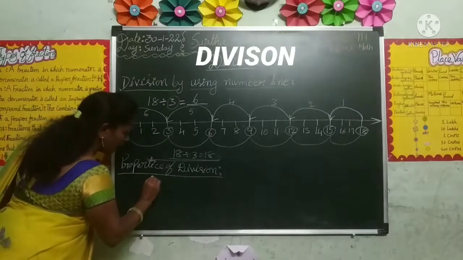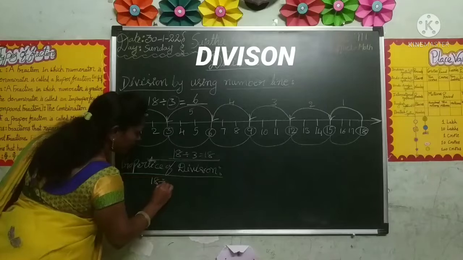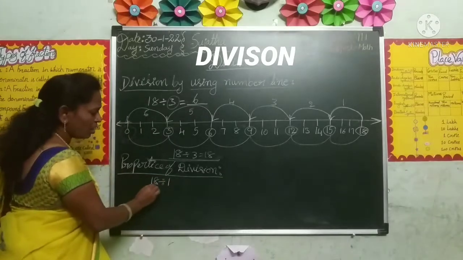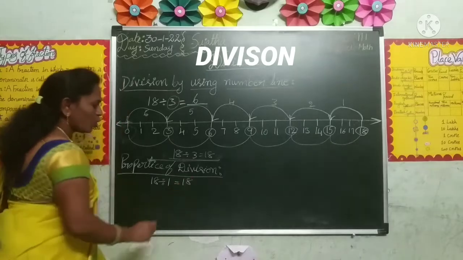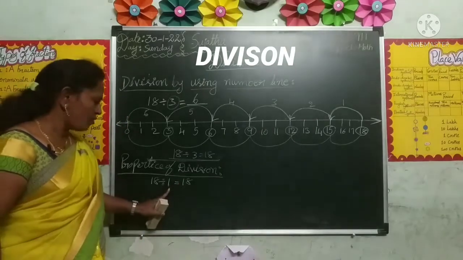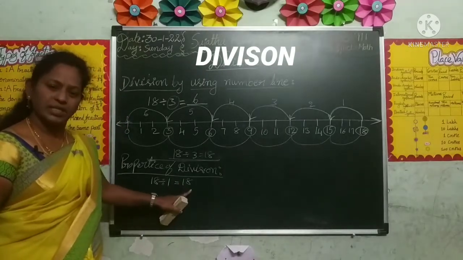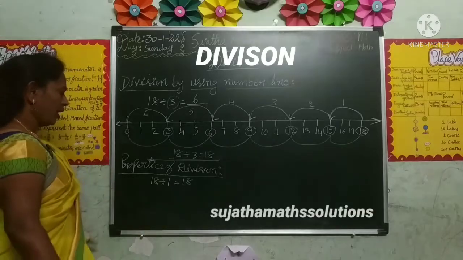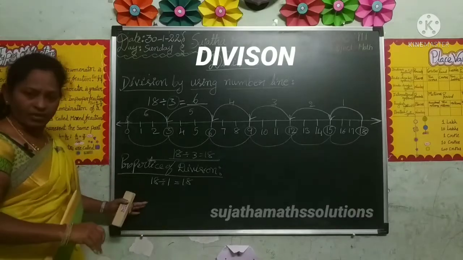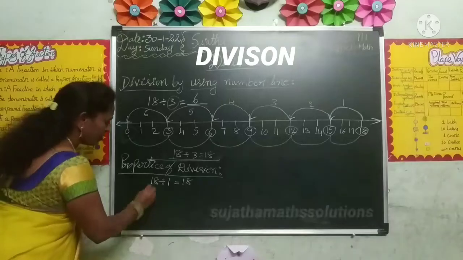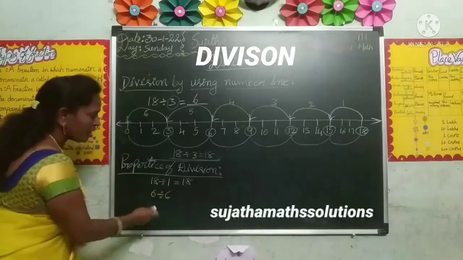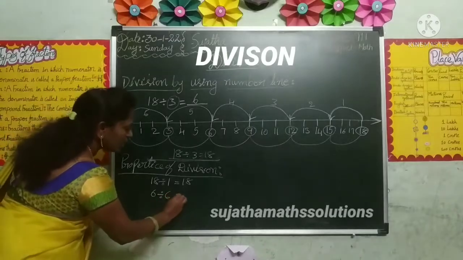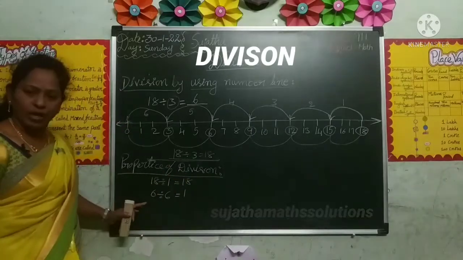For example, 18 divided by 1. 18 ones are 18 only, and 1 eighteen is 18. So any number divided by 1, the result is always itself. And next one, any number divided by itself. For example, 6 divided by 6. Any number divided by itself, the result is always 1.